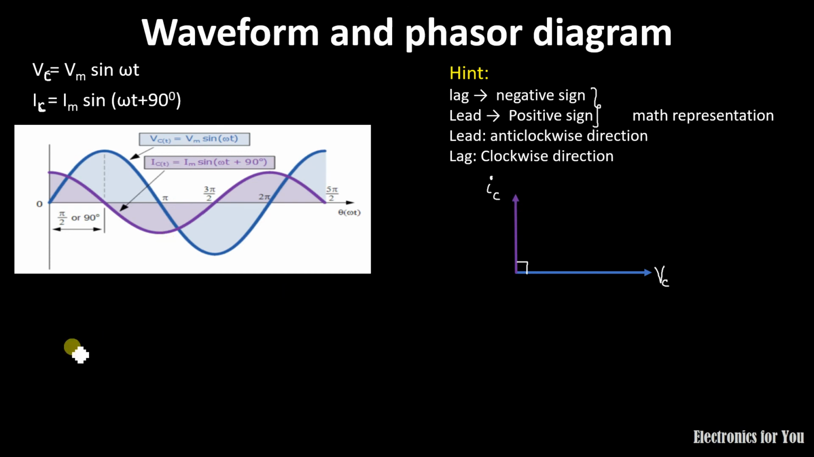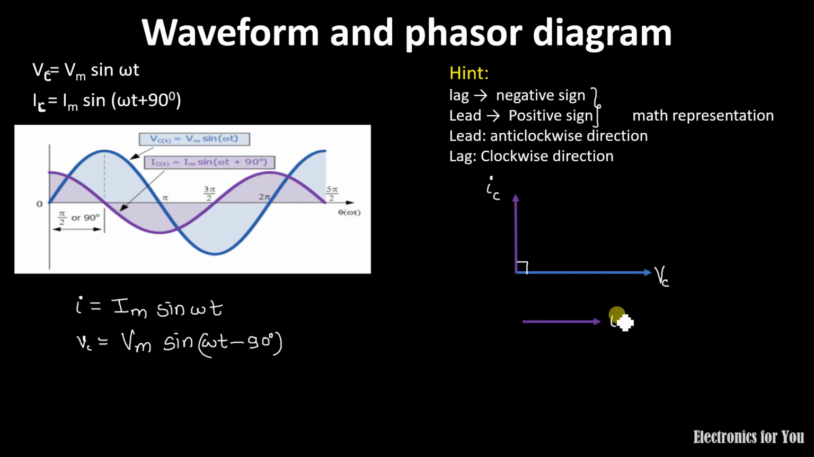And if you want to write the current as a reference, then I equals Im sin omega t, and Vc equals Vm sin omega t. Now the voltage will definitely lag the current if the current is the reference axis, and therefore we can plot its phasor like this. This will be the current I, and the voltage across the capacitor Vc lags by 90 degree, which will be indicated in the clockwise direction by 90 degrees. So this is the waveform and phasor diagram for the purely capacitive circuit.